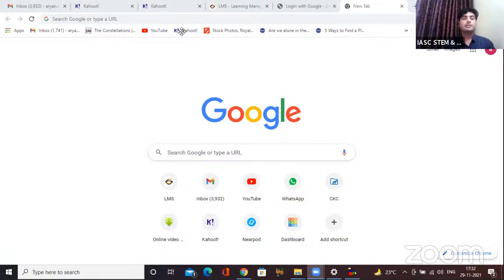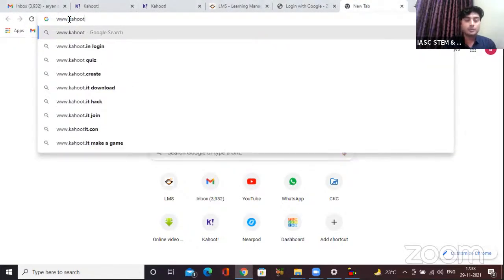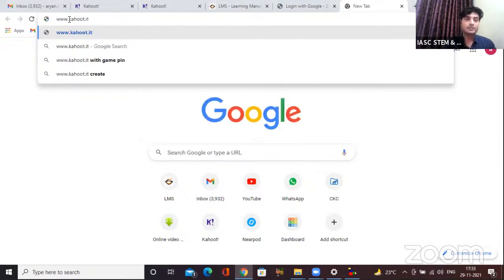All right. Any new players who are joining Kahoot for the first time, there are two ways to join. One is using the Kahoot app that you can easily access on your mobile phones. The second way, in case you want to use the same device or your mobile phone without the app, is to type in www.kahoot.it. Make sure it's .it and not .com.